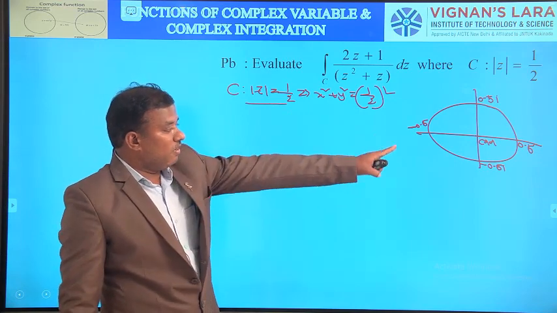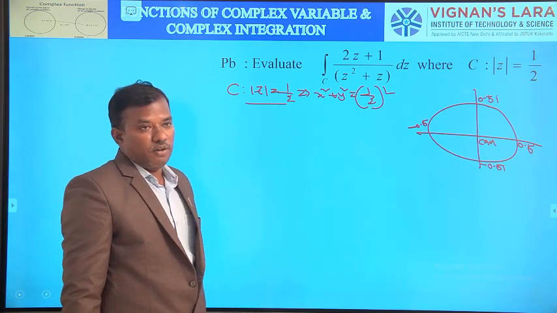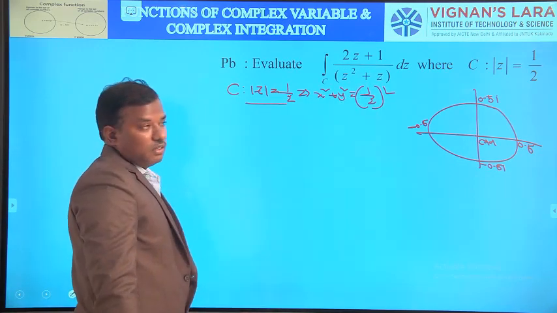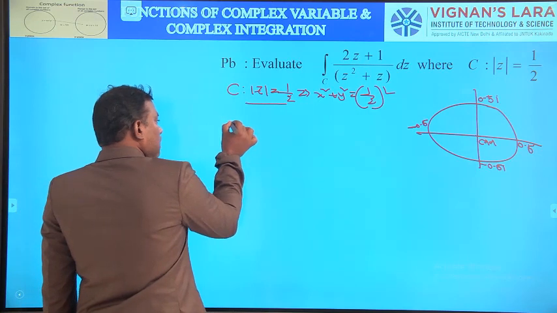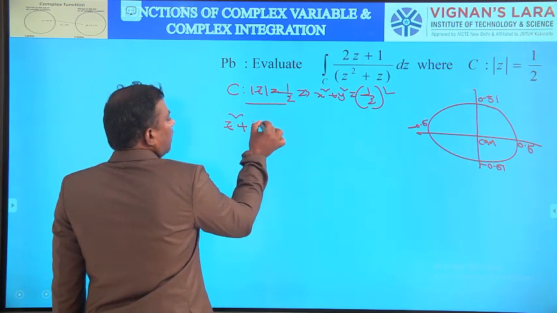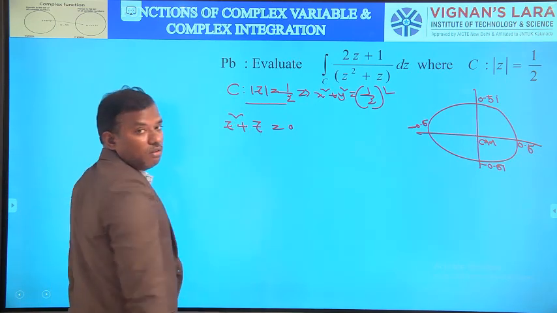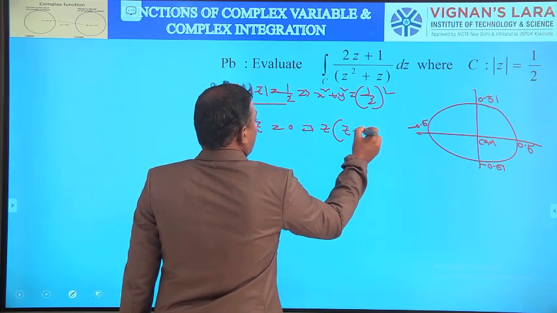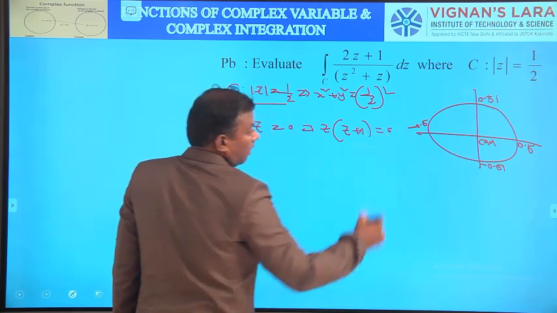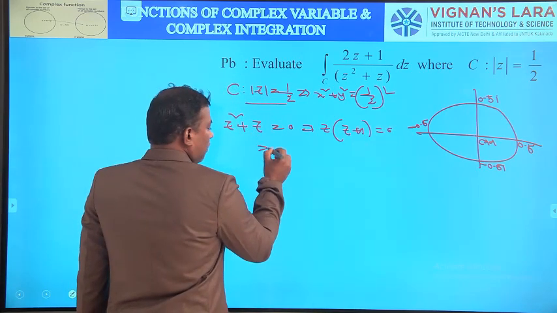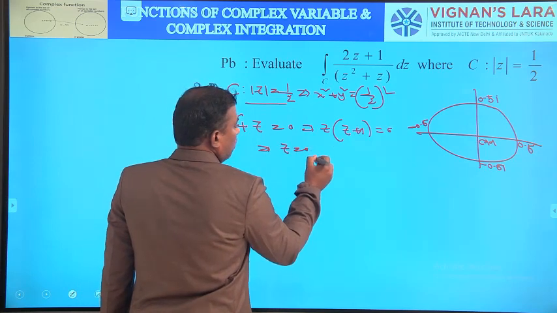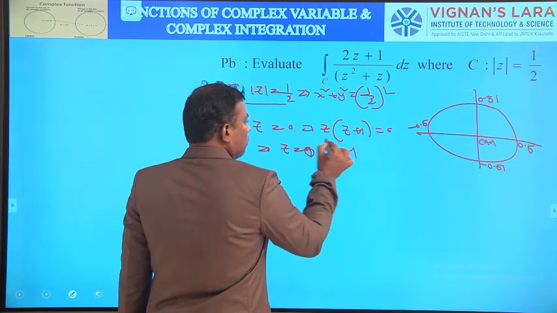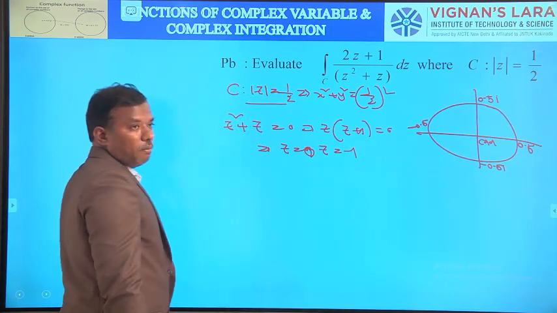Then C is a circle with the center (0, 0) and radius 0.5. And what is the integrand here? (2z + 1)/(z² + z). Here the singular points are obtained by equating the denominator to 0. So z² + z = 0. Then z(z + 1) = 0, by taking the common value of z. Then the points are z = 0 and z = -1. The first singular point is z = 0, the second singular point is z = -1.